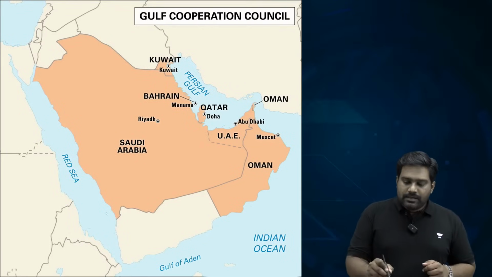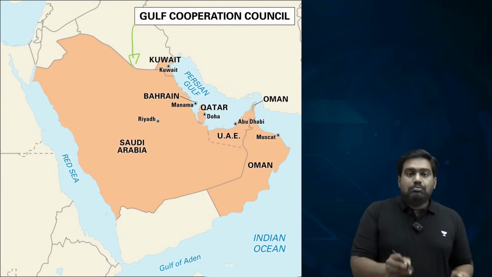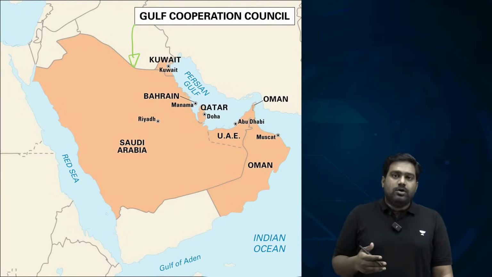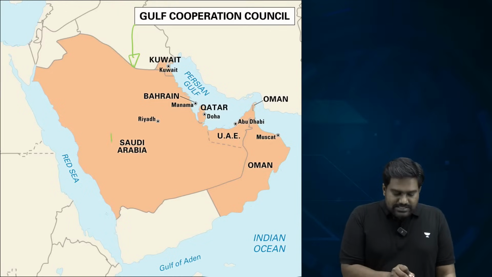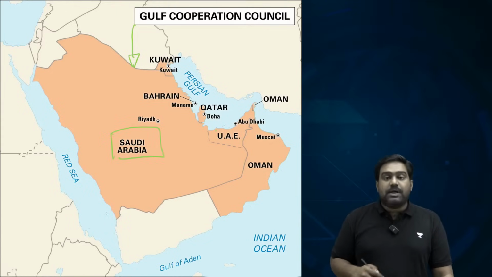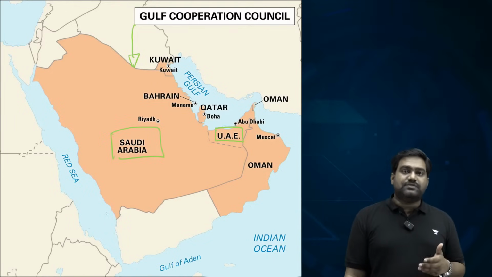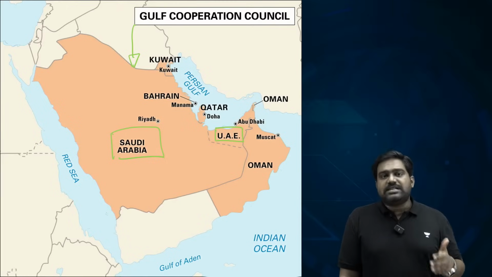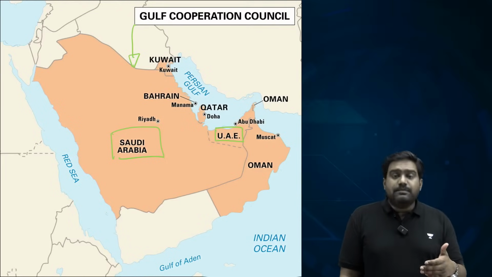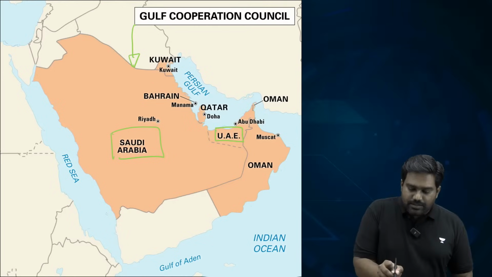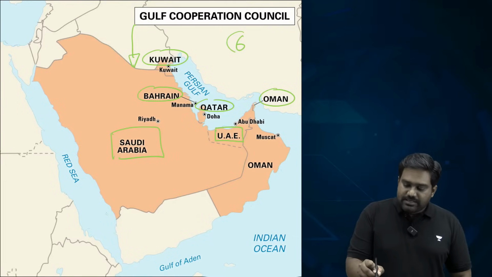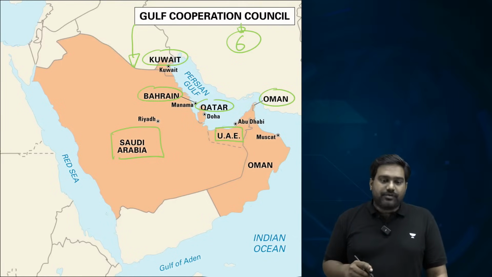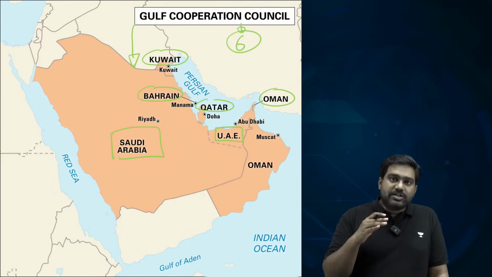What is the GCC? The GCC is a political and economic grouping of the Gulf region. It is led by Saudi Arabia and United Arab Emirates, the leading Sunni powers of the region. Along with Saudi and UAE, the other major Sunni powers like Kuwait, Bahrain, Qatar and Oman, these 6 Gulf countries from the Arabian Peninsula are members of the GCC.